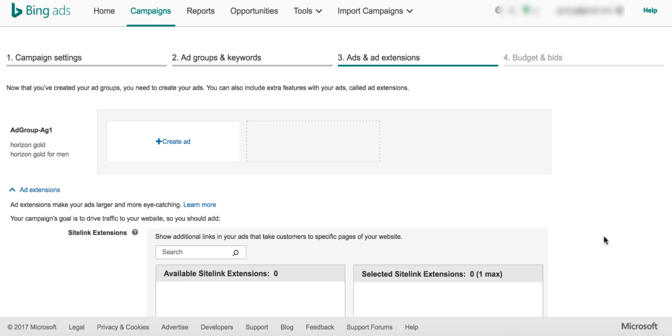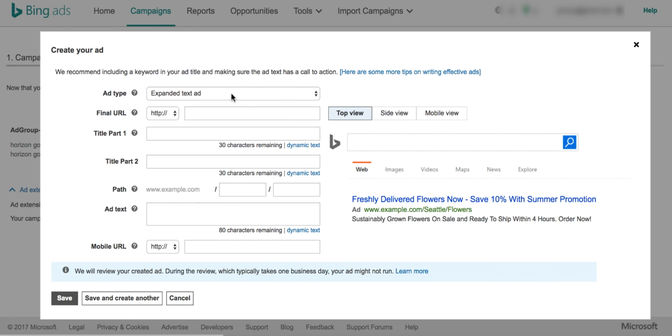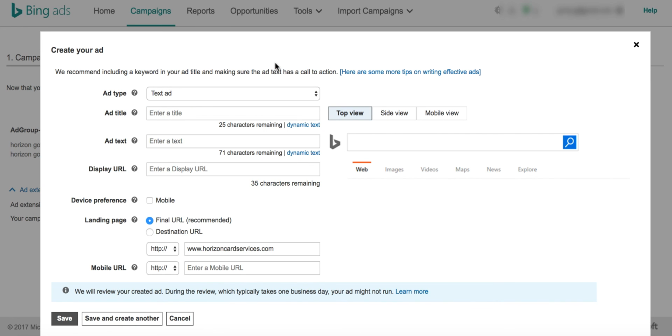Let's keep it simple for this video. Click on create ad. These options might differ based on the country you're currently located in, but text ads is one of the primary ad formats that Bing supports at this point in time. So text ads will always be visible or available.